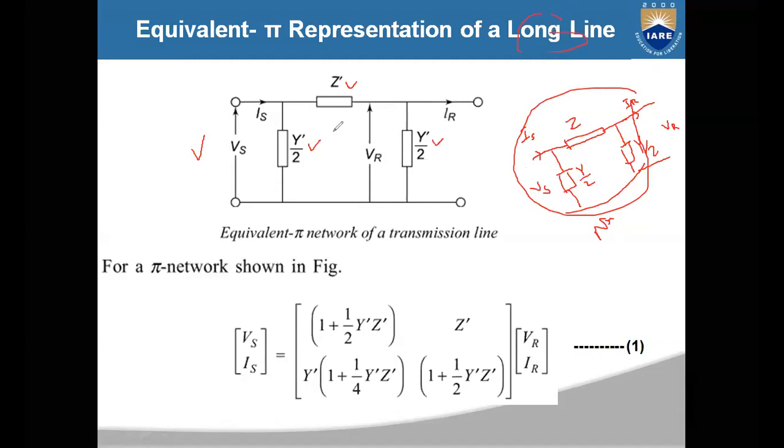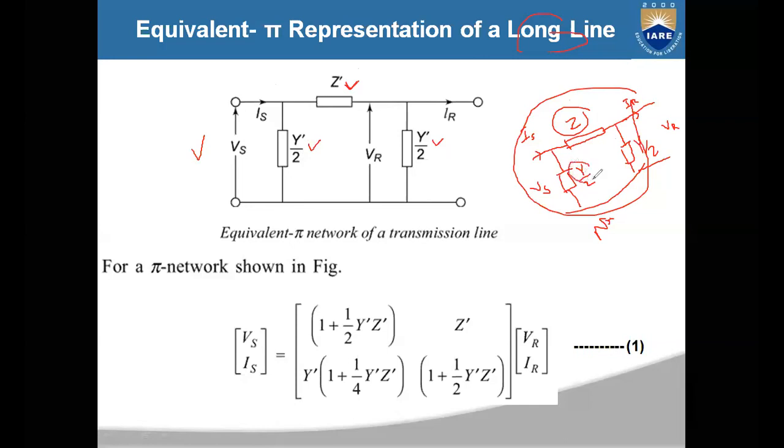For the long transmission line, the series impedance is called Z dash, not Z. In case of nominal pi, it is Z. In the equivalent pi network for the long line, we call it Z dash, and similarly you have the shunt admittance as Y dash by 2.